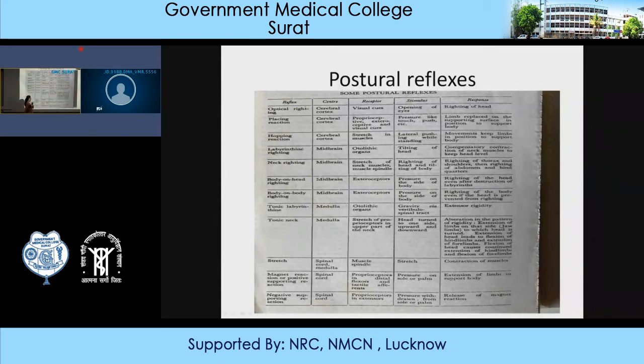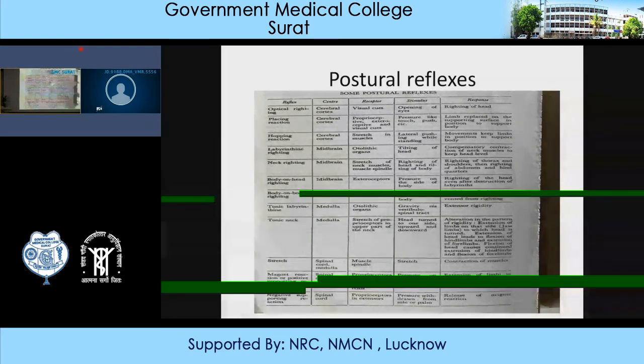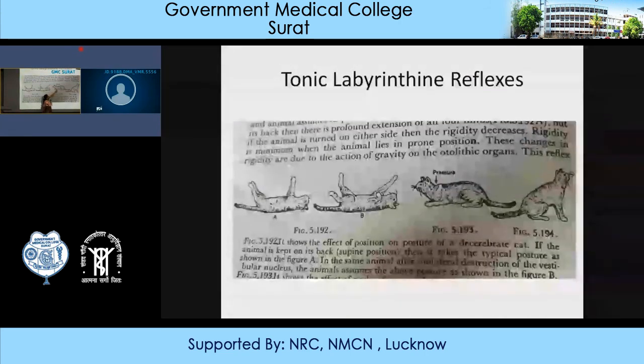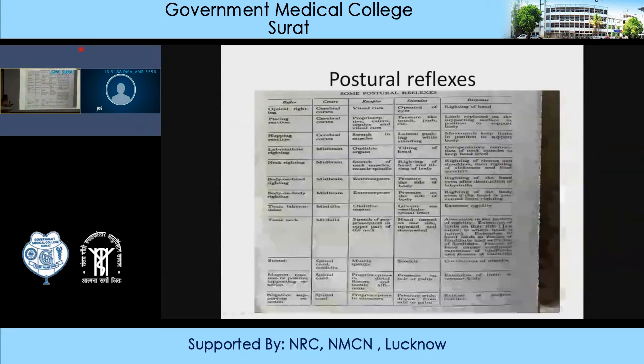Okay. And when the head is turned in upward direction, it is shown in this diagram. See, when pressure is applied on the neck, then there will be relaxation of all four limbs. And when the head is moved in upward direction with the nose pointing upward, then there would be extension of the forelimbs and flexion of the hind limbs. So this is known as the tonic neck reflexes: change in the rigidity with a change in the position of the head. Now, the stretch reflex you have already studied.